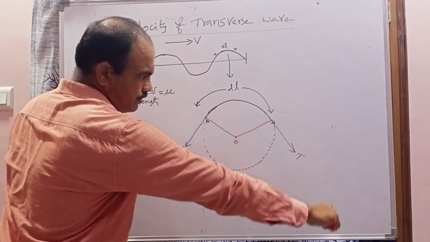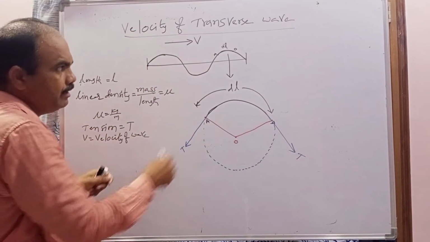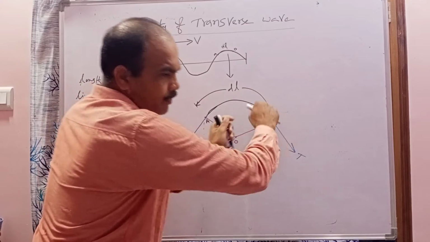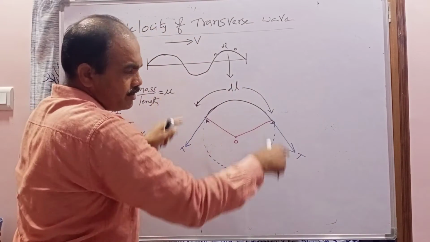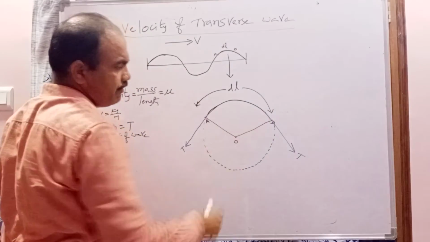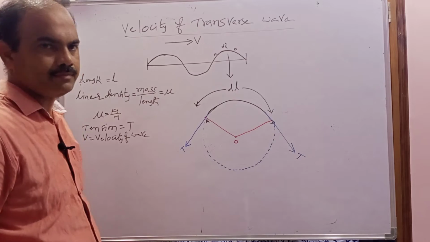Because of this pulling of the tension, the left side of the wire will be pulled in this direction, and the right side of the string will be pulled in this direction. Due to that, the particles on the string will try to come into circular motion. That's why they will be experiencing a centripetal force towards the center.